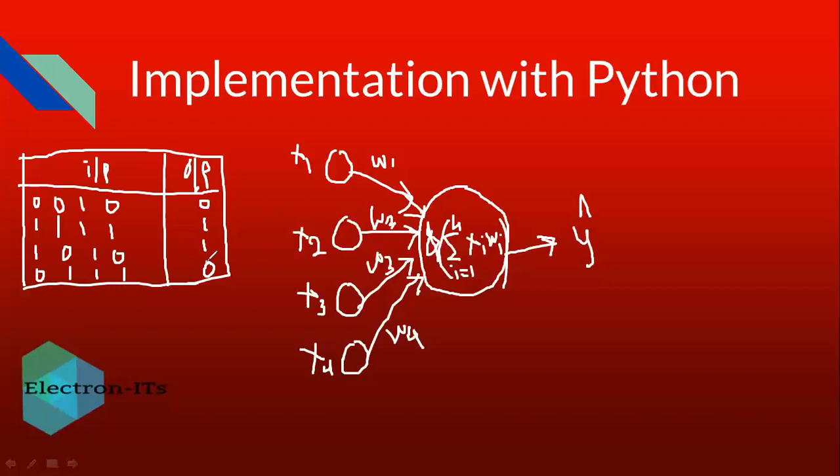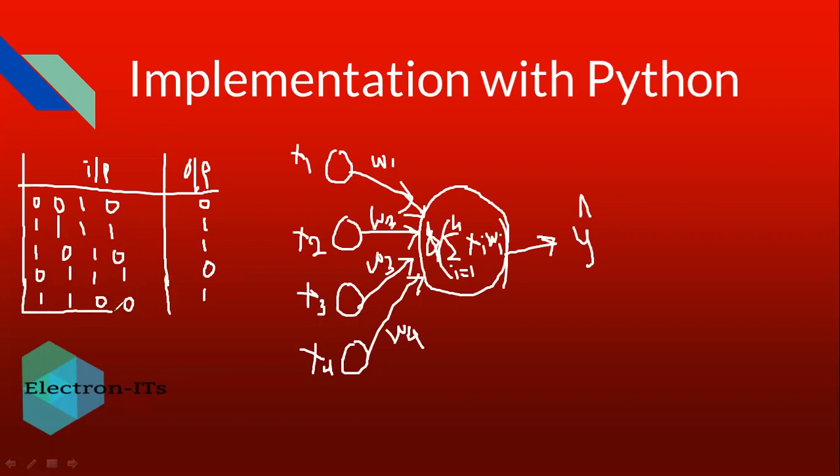And one more example we'll consider, 1 1 0 0. For 0 1 1 1 the output is 0, and for 1 1 0 0, we are again getting 1 as the output.